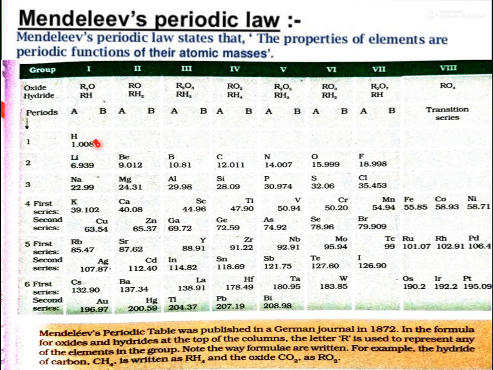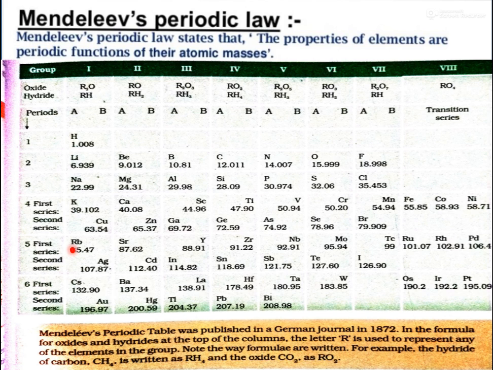So he arranged the elements into columns and rows. In Mendeleev's periodic table, there were 8 groups and 6 periods in which elements were arranged.